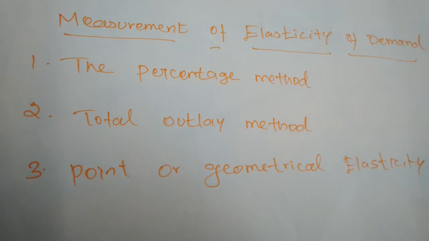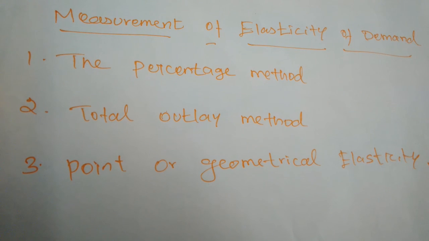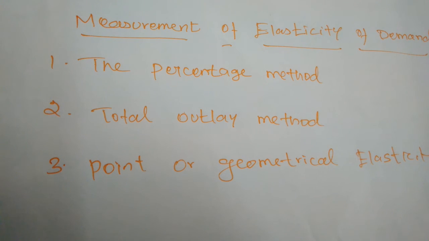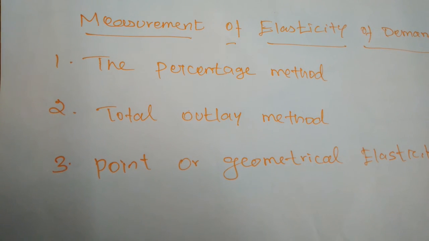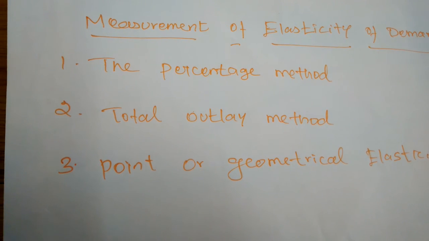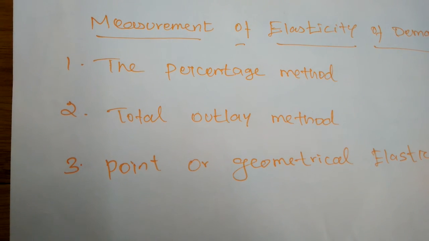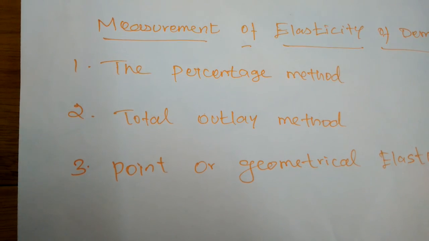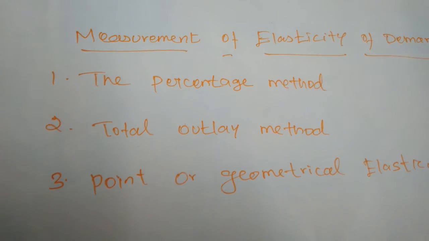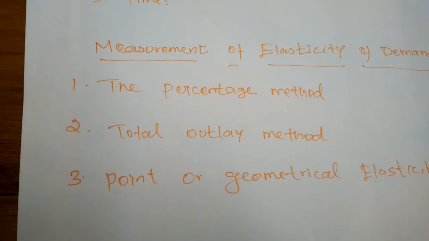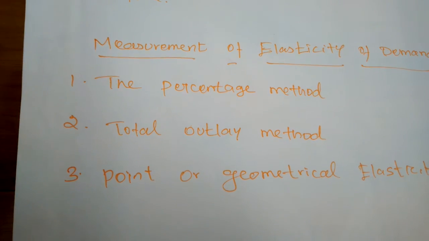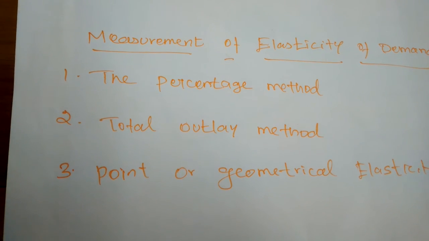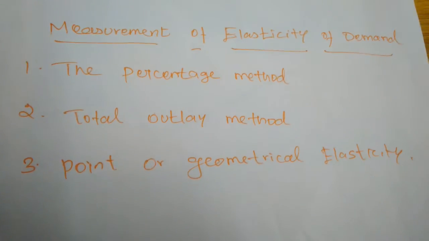Next, the point or geometrical method. When the demand curve is a straight line, it is said to be linear. Graphically, the point elasticity of a linear demand curve is shown by the ratio of the segments of the line to the right and to the left of the particular point. So by considering the segments at the points, we can measure the elasticity of demand.